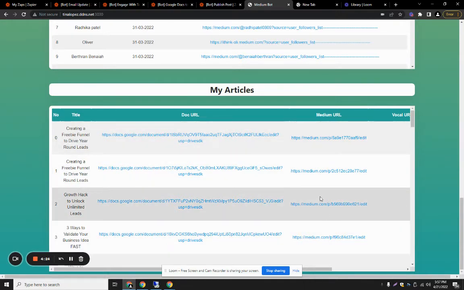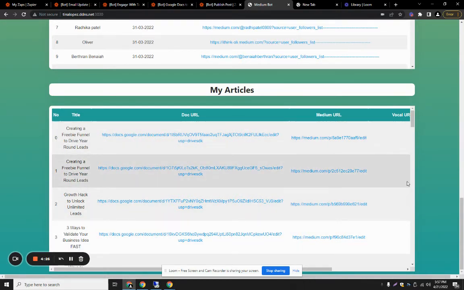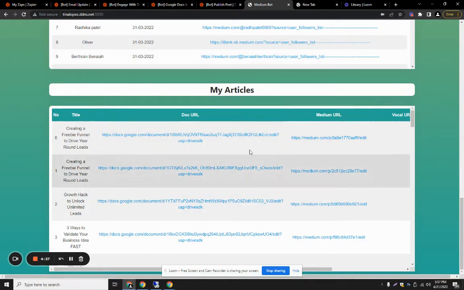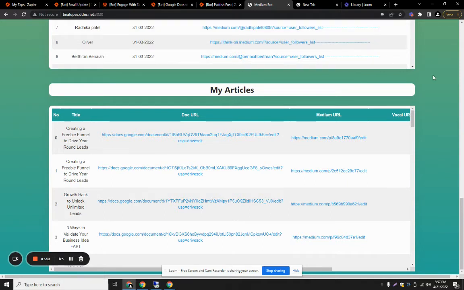And this is the article. This is the drafting system we have made for the bot. Basically it makes and creates drafts, and then we schedule a date and it publishes on that date. I will show. Let's go to the bot. We are also using Zapier, Airtable, and Google Docs for scheduling and for the automation.